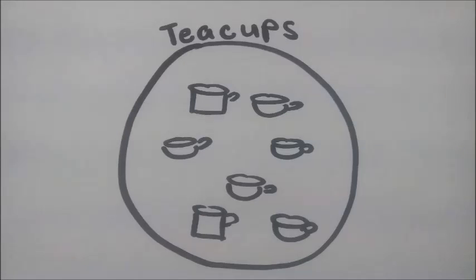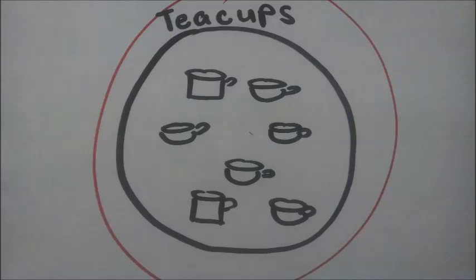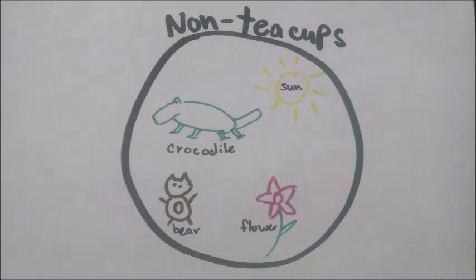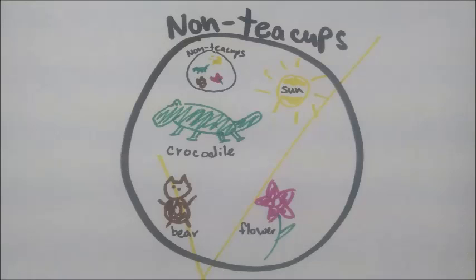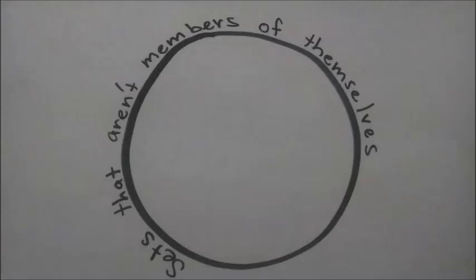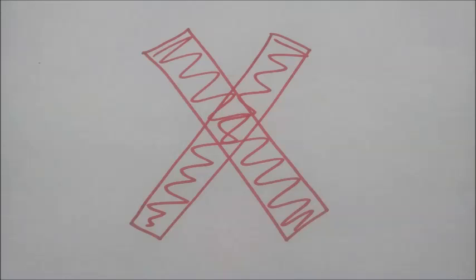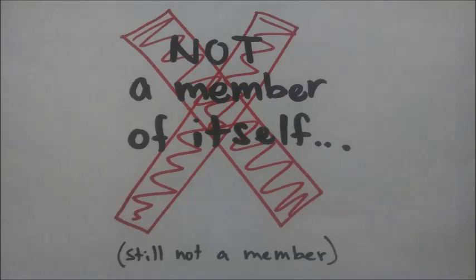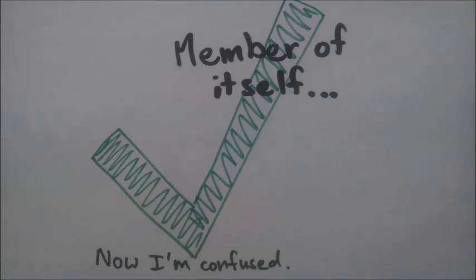Some sets, such as the set of all teacups, are not members of themselves. Other sets, such as the set of all non-teacups, are members of themselves. Call the set of all sets that are not members of themselves R. If R is a member of itself, then by definition it must not be a member of itself. Similarly, if R is not a member of itself, then by definition it must be a member of itself. Suddenly, set theory doesn't have much of a premise.